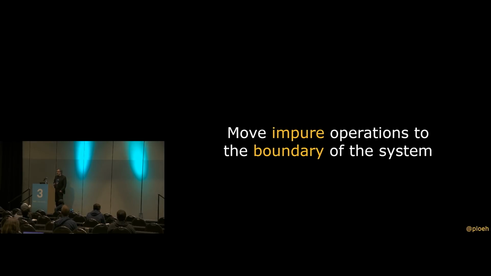This is a common trick. You often hear functional programmers having catchphrases, and one catchphrase is, make illegal states unrepresentable. You'll hear people say that all the time. And you'll also hear people say this a lot, move impure operations to the boundary of the system. Turns out to be a good idea in object-oriented programming as well.